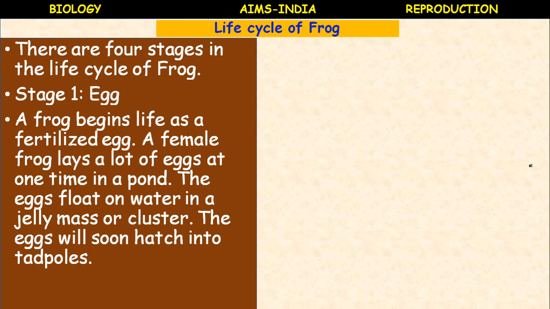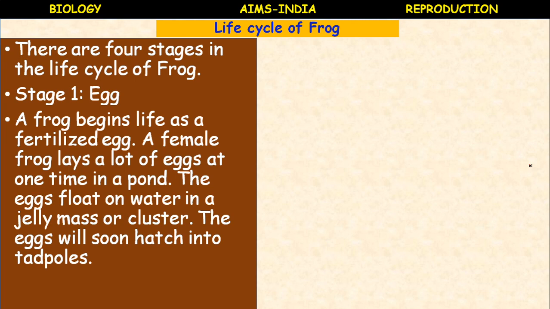A frog begins its life as a fertilized egg. Actually, the female frog lays eggs separately, and the male frog discharges spermatozoa. These spermatozoa fertilize the egg. Only one sperm can enter into one egg and the fertilization completes. These fertilized eggs float on the water in the form of jelly mass or clusters.